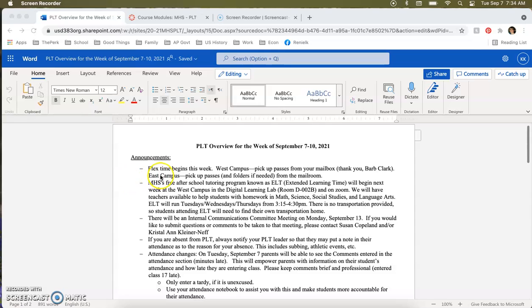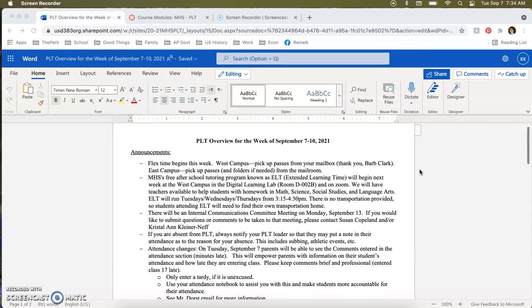Our first announcement is that Flex Time will begin this week. West Campus, you need to pick up your Flex Time passes in your mailbox. Thank you, Barb Clark, for putting them there. And at East Campus, pick up passes and folders if needed from the mailroom.